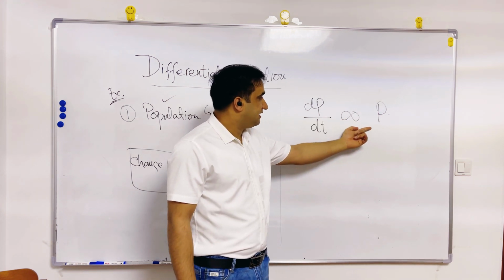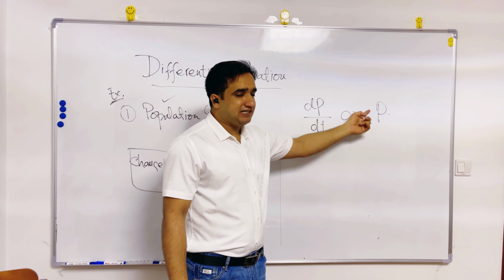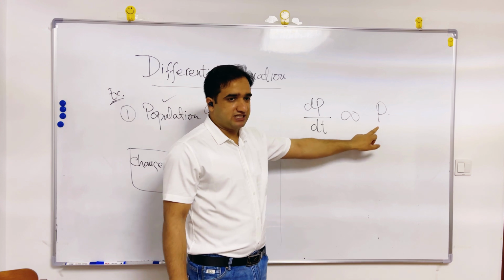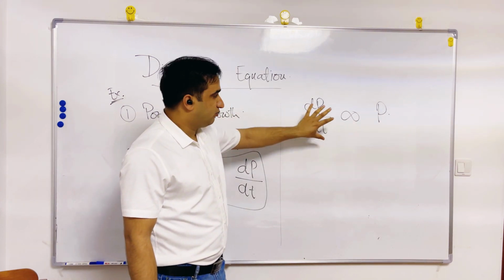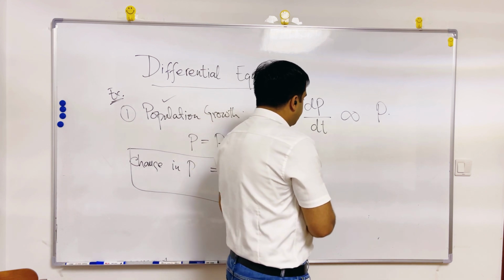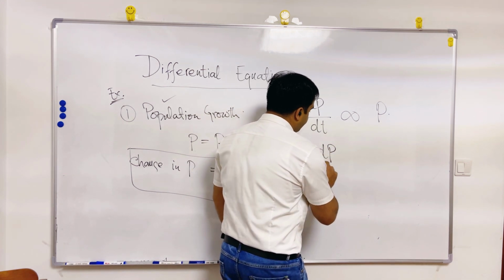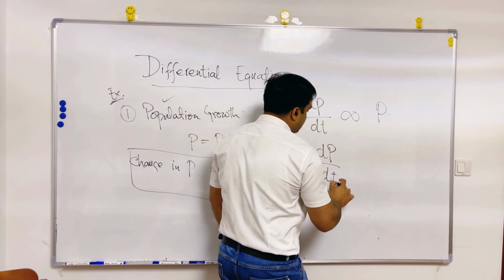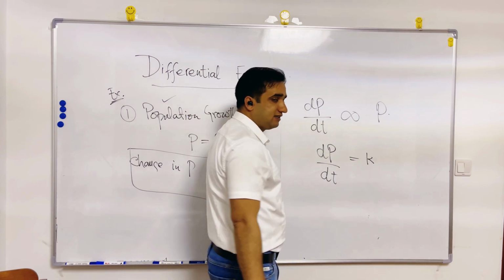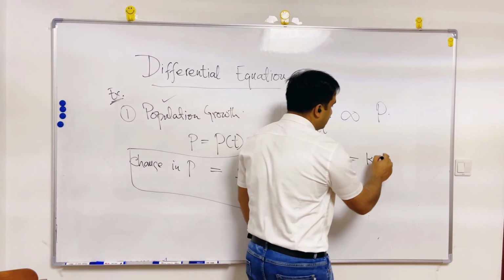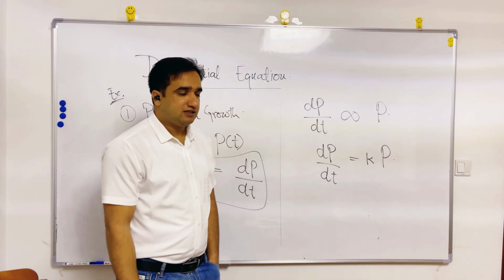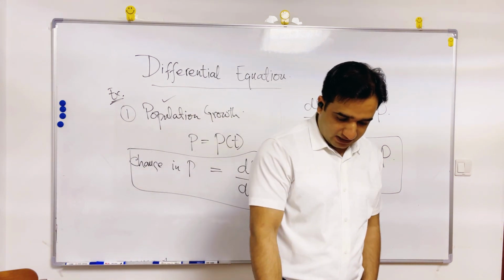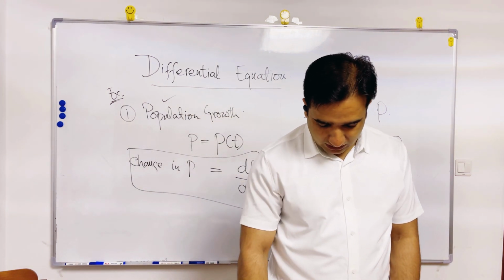So that is why we are writing a directly proportional relationship between these two quantities. This P is the total population and this is the change in population, and both are directly connected with each other. So if you want to remove the sign of proportionality, you can place a constant k, a constant of proportionality, into the P. This is an equation, a differential equation for the population growth.